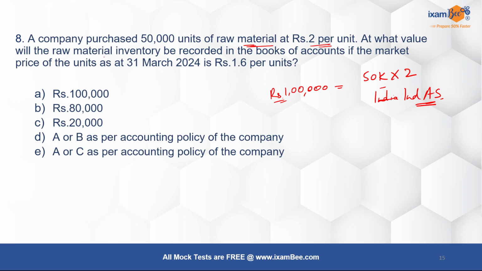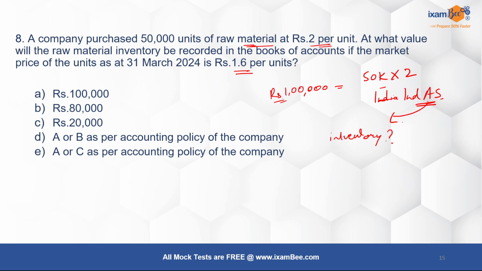At what value will the raw material inventory be recorded in the books of accounts if the market price of the units as on 31st March 2024 is 1.6 per unit? Okay, so उस दिन हमें अपनी बैलेंस शीट में रिकॉर्ड करने हैं रॉ मटेरियल इन्वेंट्री, right? So मेरी इन्वेंट्री की कॉस्ट क्या होगी? Now I have to understand what Ind AS about inventory says. Okay, so if I know that, I will know the answer.